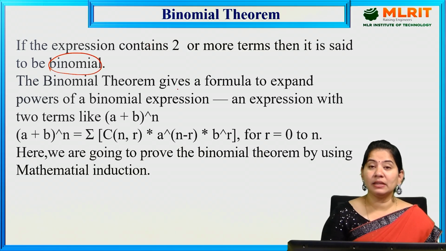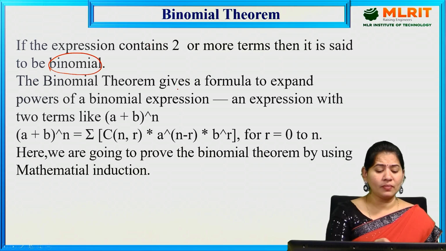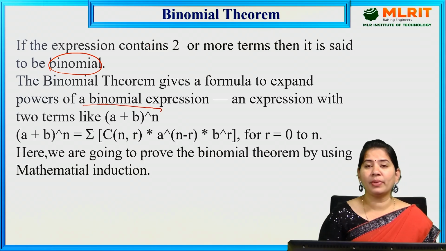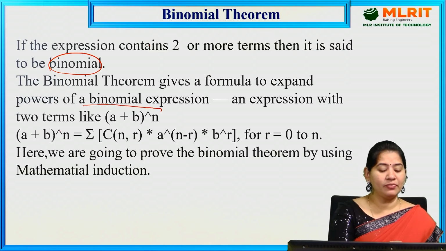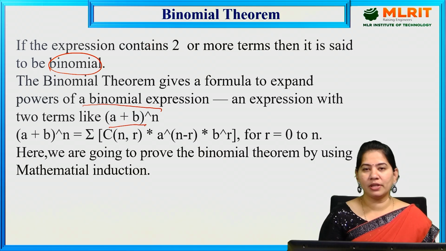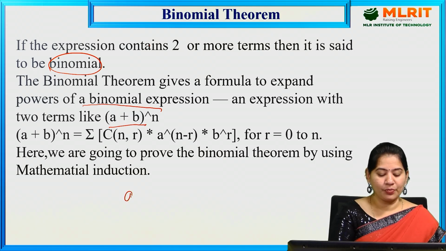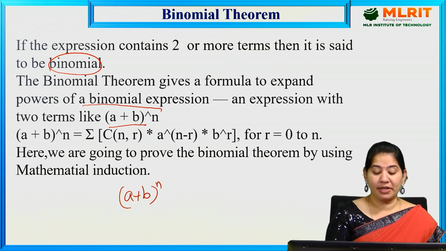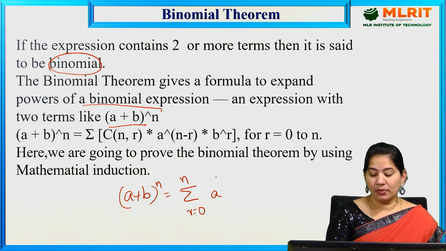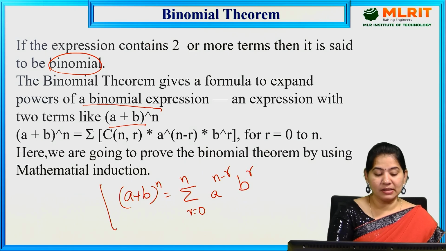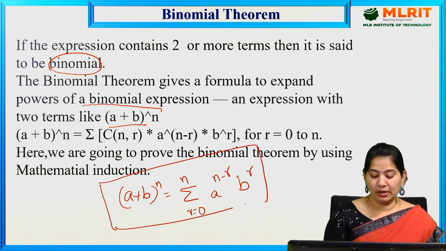And the binomial theorem gives a formula to expand the powers of a binomial expression, an expression with two terms like (a + b) to the power n. So now (a + b) to the power n is equal to, here is the binomial formula, sigma r equal to 0 to n of nCr a to the power n minus r b to the power r. So this is the binomial theorem formula.